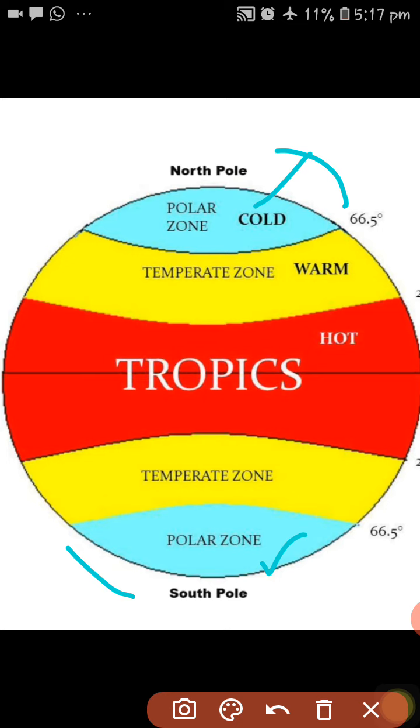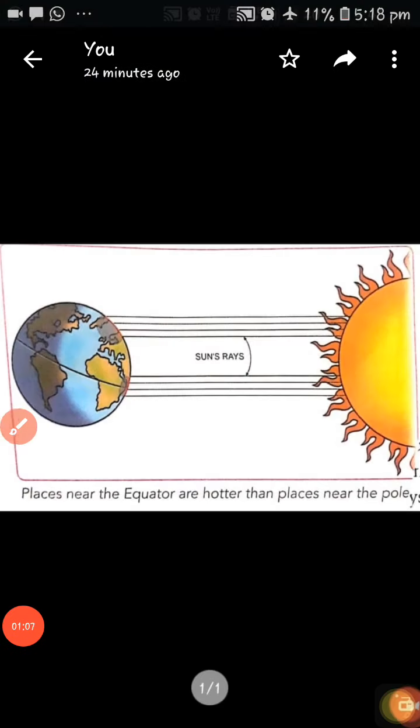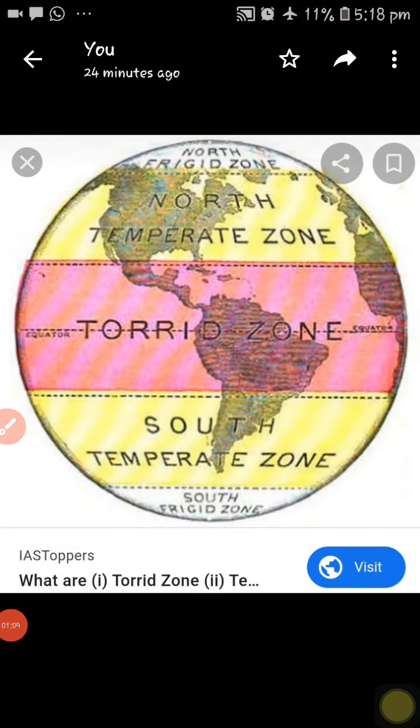This area does not get sun rays directly; they come very obliquely. The rays hardly fall here. That's why to the maximum extent the entire zone is covered with snow cap or ice cap. That's why it is called the polar or frigid zone. These are the important latitudes and important climatic zones. Thank you, children.